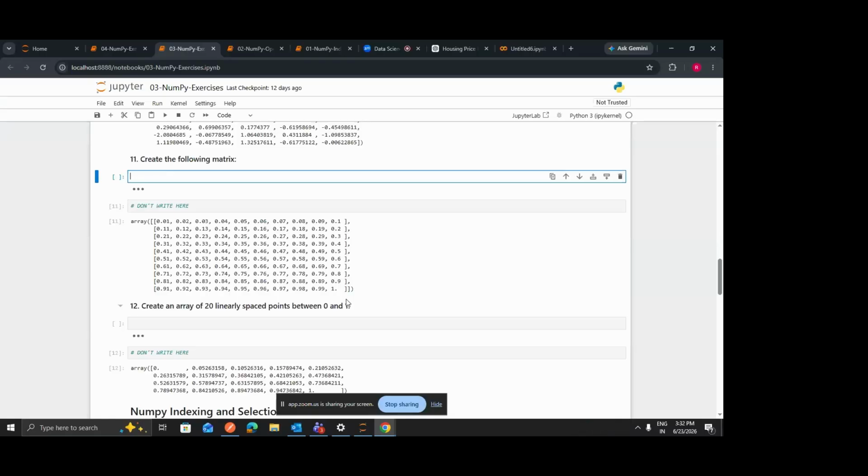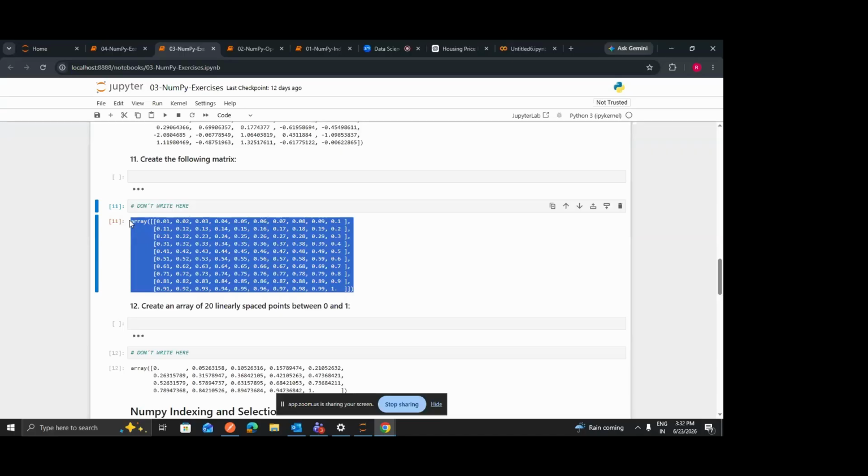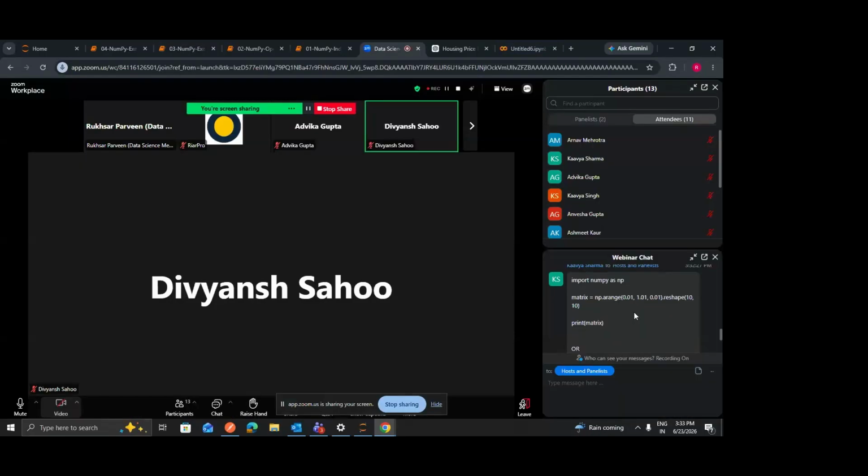As we can see, here we have 100 numbers. It means we want to generate 100 numbers within the range of 0 to 1. So how can you generate that?